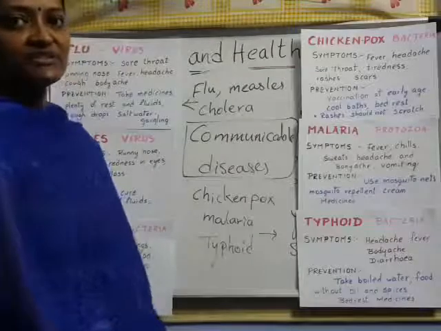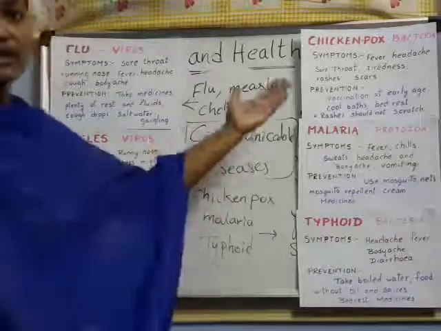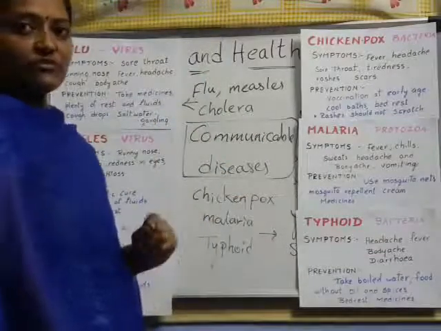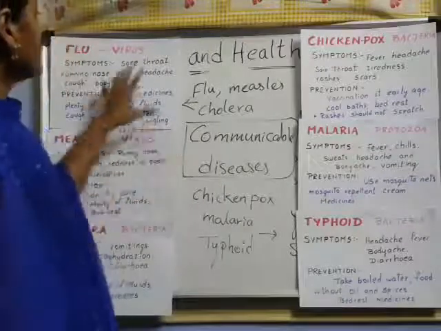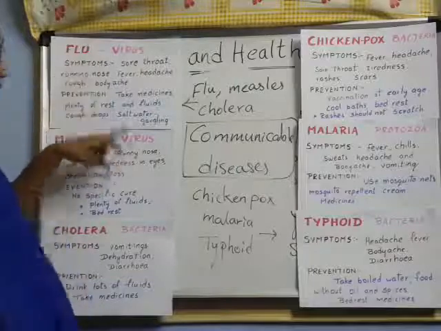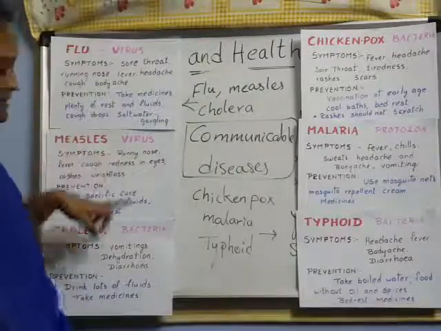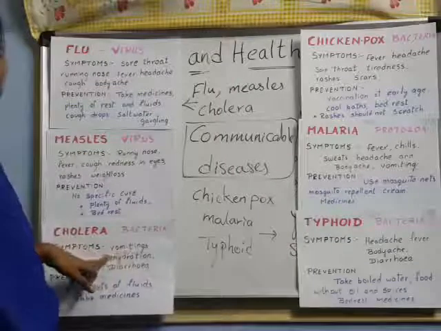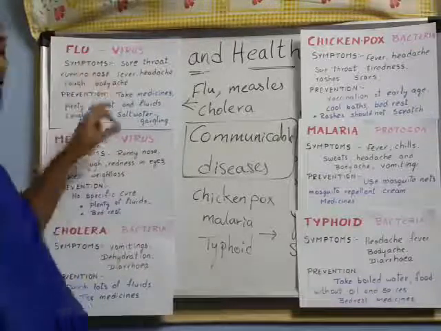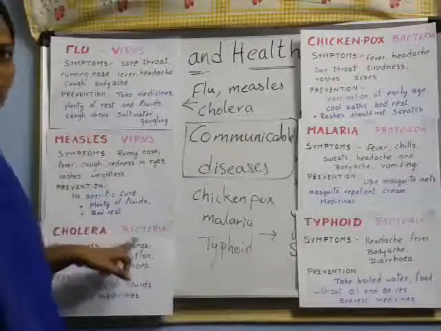And communicable diseases, right? Here these are the communicable diseases. One by one we'll see with the pictures also. Now here flu, measles, cholera. These two are caused by the virus and this one is the bacteria. Flu and measles are caused by virus and cholera is caused by bacteria.